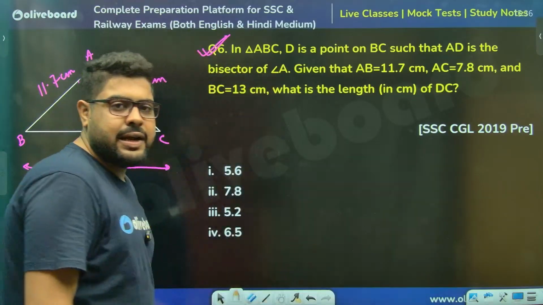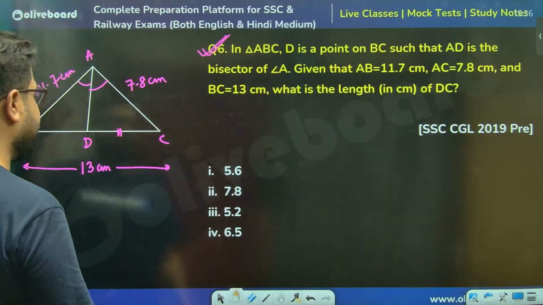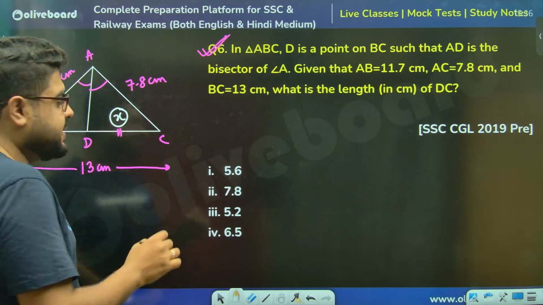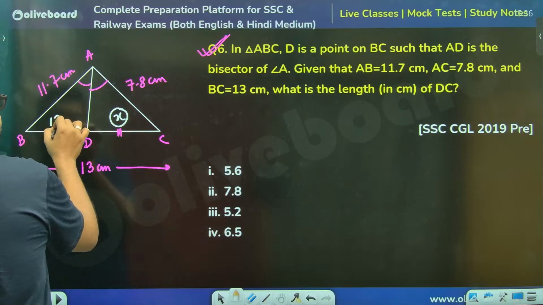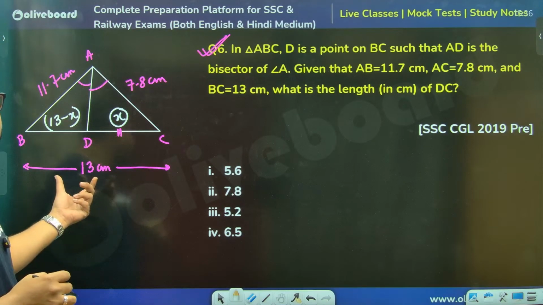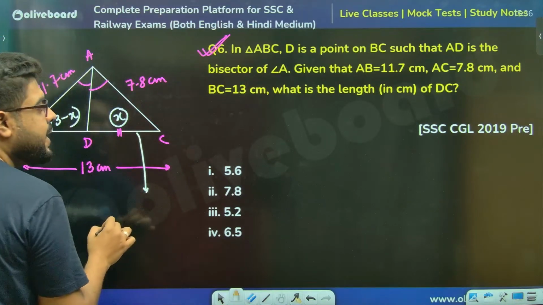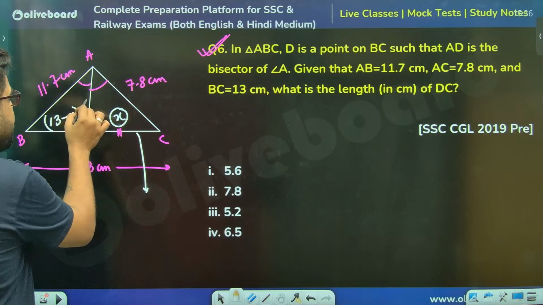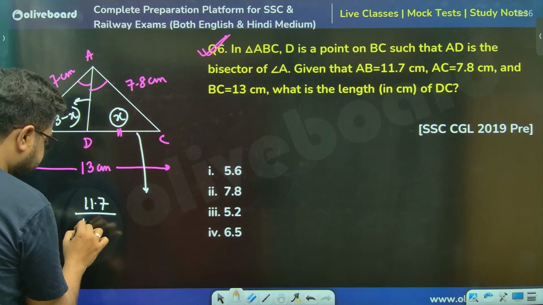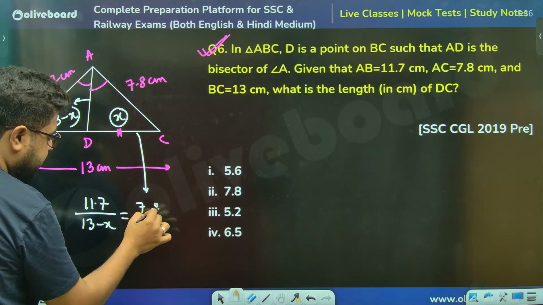Now again, depends on whether you want to do it using shortcut or not. So let's say if I don't want to use shortcut, ये है sir x, and this will then be sir 13 minus x. Why sir? Because the total is 13. So use the internal angle bisector theorem. It is saying, sir, towards left is 11.7 divided by 13 minus x should be equal to 7.8, right?